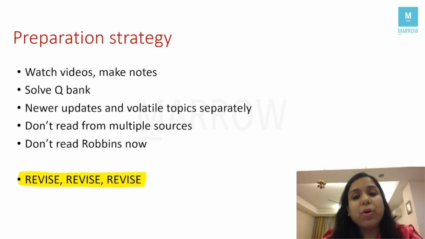Another thing which I get a lot of messages from students is, what about Robbins? Students, now you don't have time to read Robbins. So don't change your preparation strategy or start reading Robbins now, right? If you have to appear for the exam in a few months, don't read Robbins now. You have to read the notes, revise the notes, solve the Q bank, right? That's the ideal preparation strategy. And give approximately 7 to 10 days to pathology, not more than that. Keep revising the notes, right?